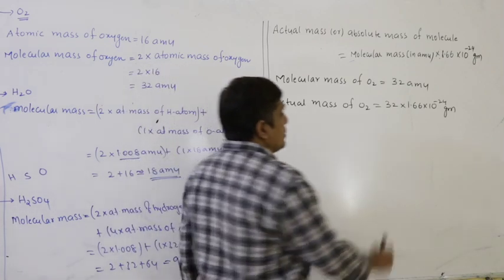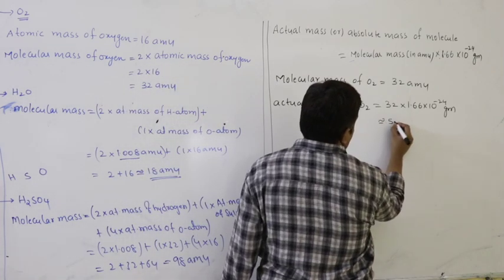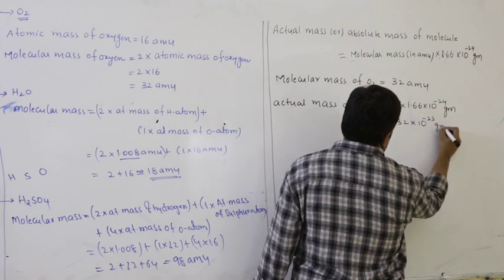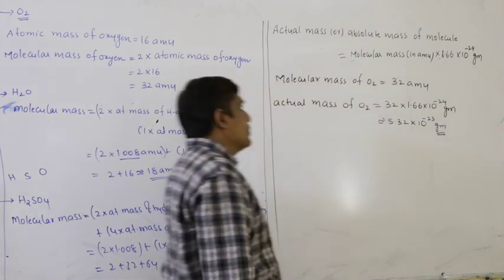You can simplify this, approximately 5.32 into 10 power minus 23 grams. See the units.